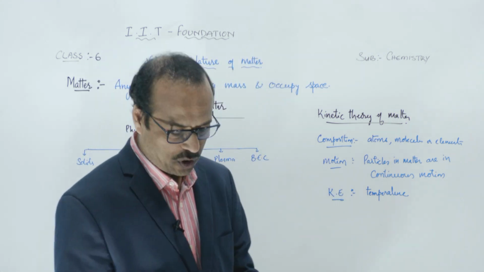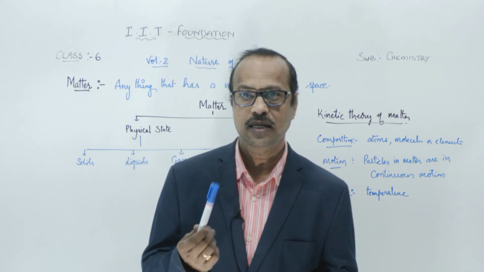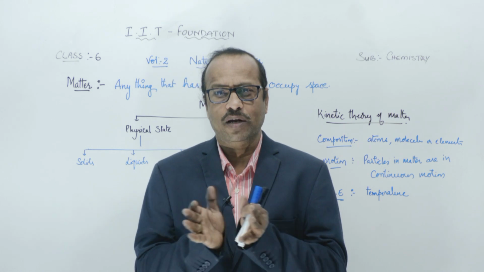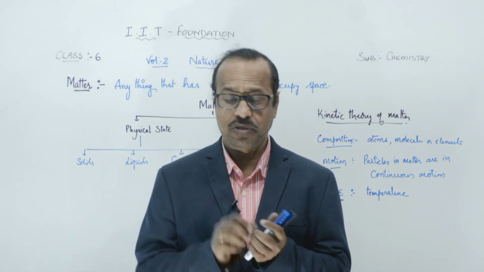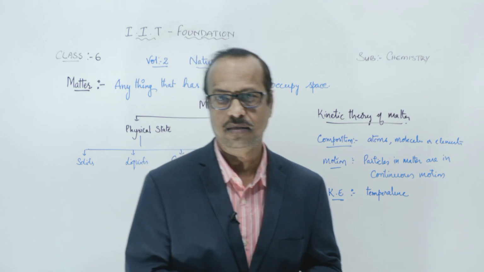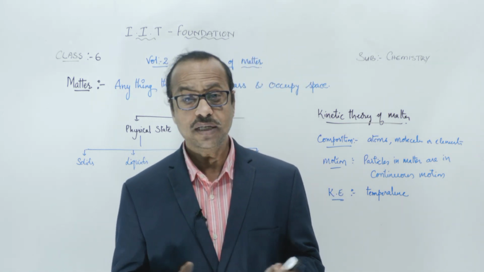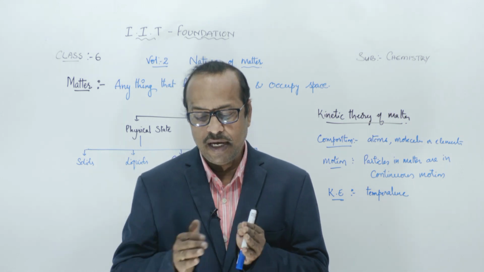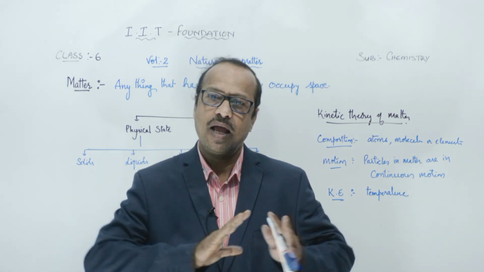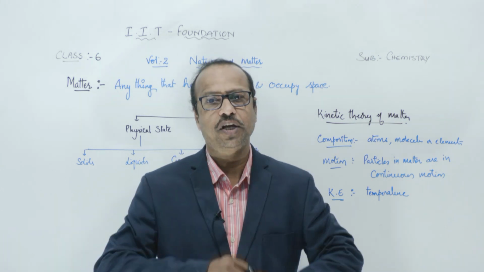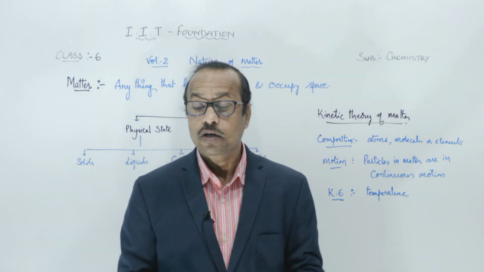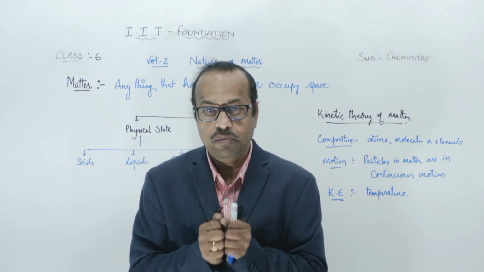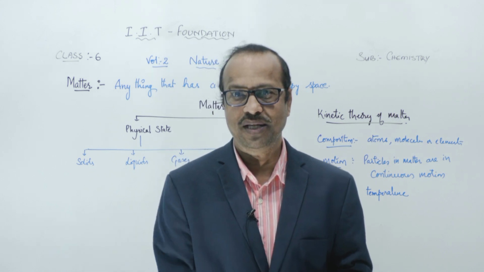Now, the fourth one is what? Here you see this matter is made up of tiny particles. These particles are closely packed. You might have studied solids, liquids and gases in the lower classes. In solids, all the particles are very closely packed. In liquids, some are loosely packed, and in gases, there is no force of attraction, they can move randomly. Is this clear? So why are they closely packed? Why are all the atoms very close to each other? Because there is some force of attraction between the molecules.